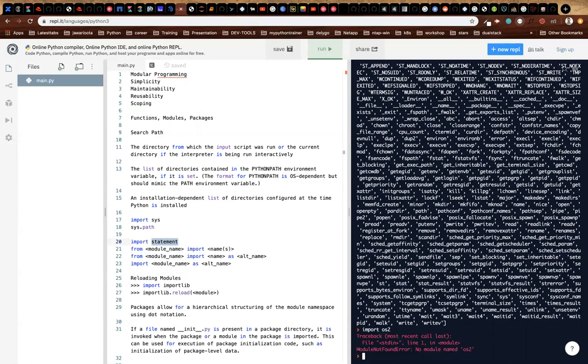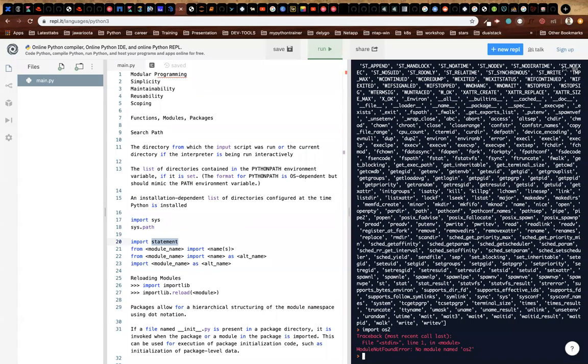But sometimes you don't want to import all the things. So you will use another way of importing, that is from calculator import only the add function. The way you write is from calculator, from module name, and you say import, and you say what you want to import. What is there in that module that you want to import? These are the two ways.